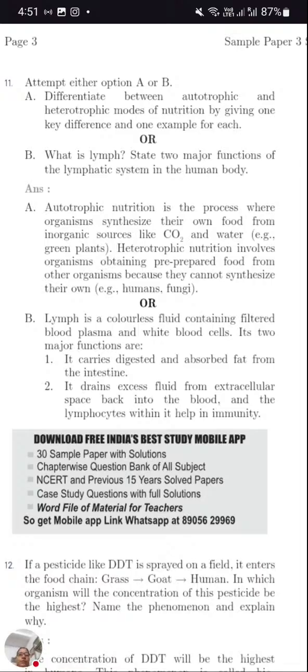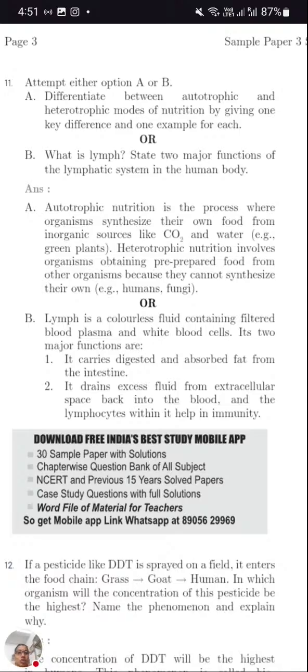Now for the next part, we need to write an example of each. Autotrophic: green plants. Heterotrophic: human beings and fungi. For fungi, the mode of nutrition is holozoic, saprophytic. Okay. Next one: what is lymph? State two major functions of the lymphatic system in the human body.